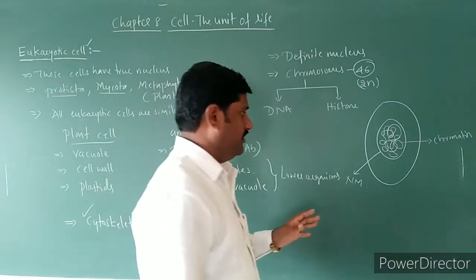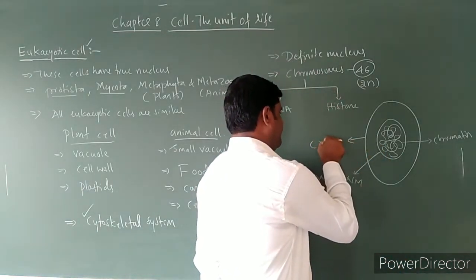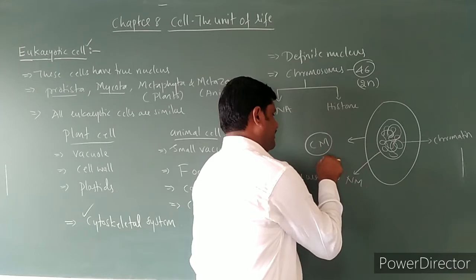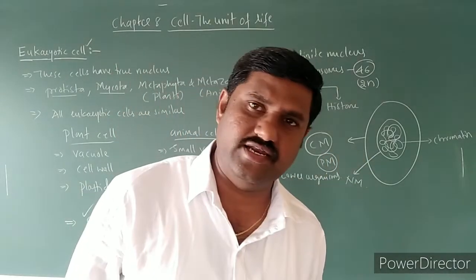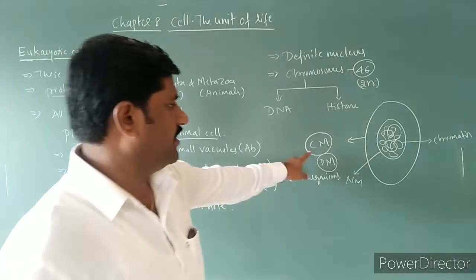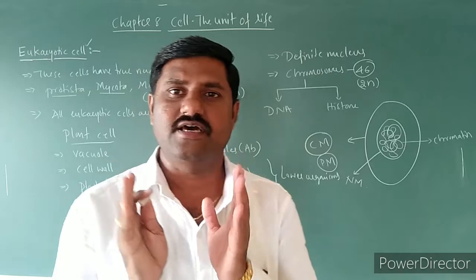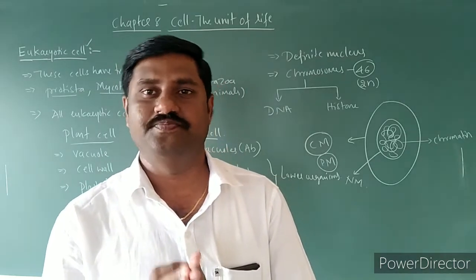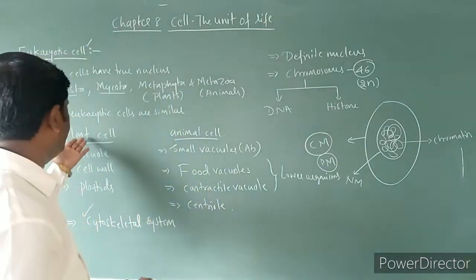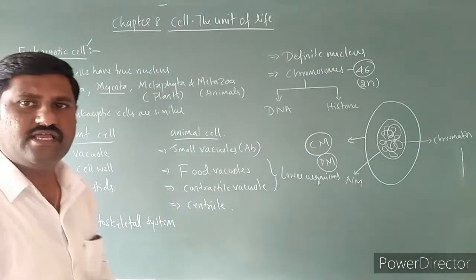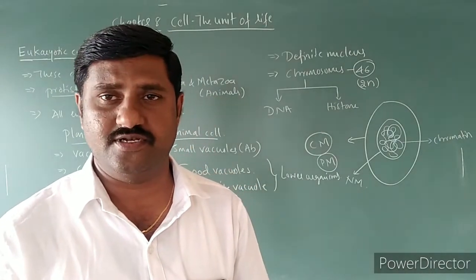Apart from this, one more thing, that is the cell membrane. Cell membrane or plasma membrane is also studied thoroughly over here. And one more thing that you know better: plant cell has a definite boundary which is the cell wall. Inner to the cell wall, cell membrane is present.